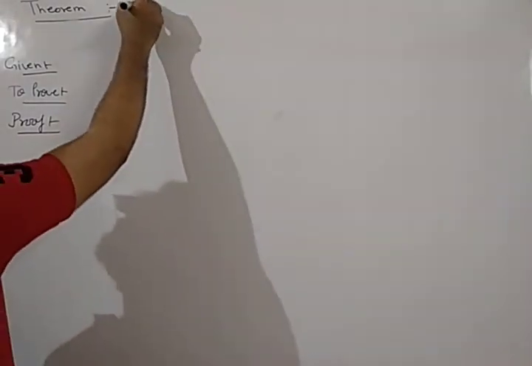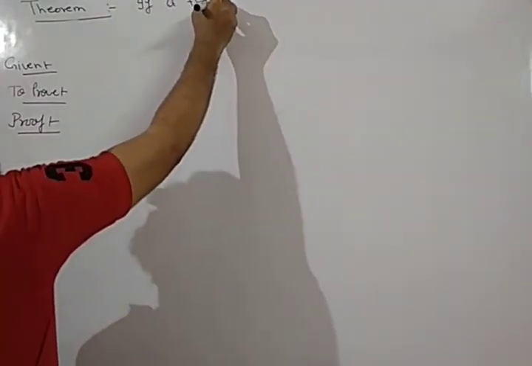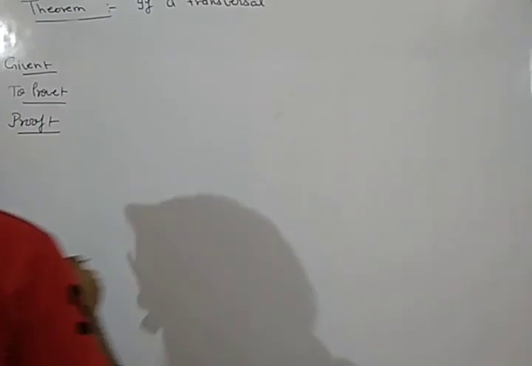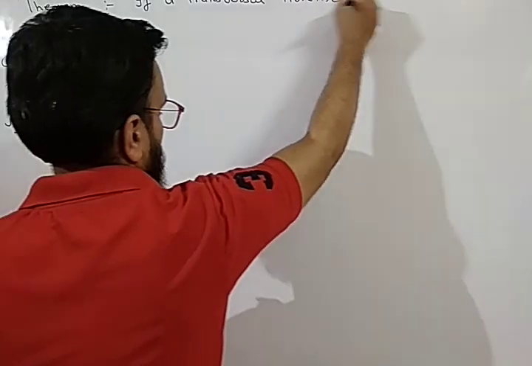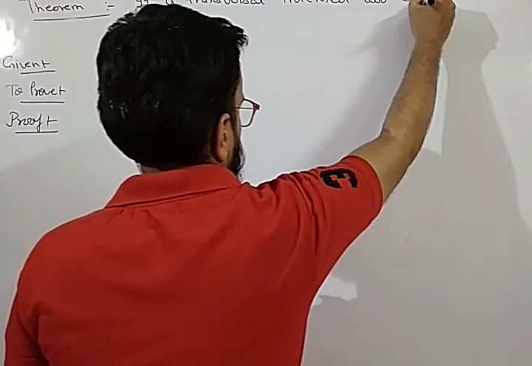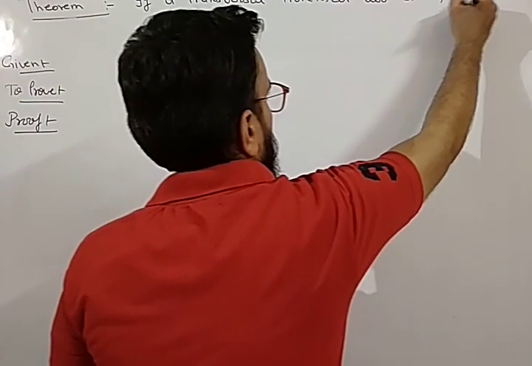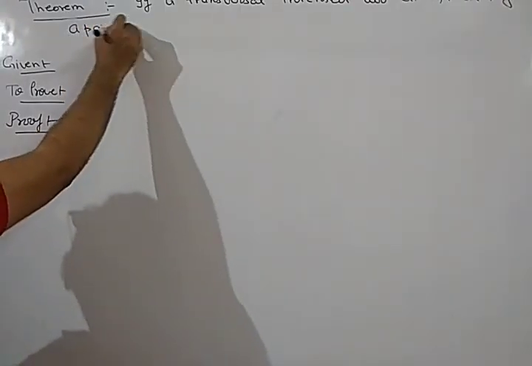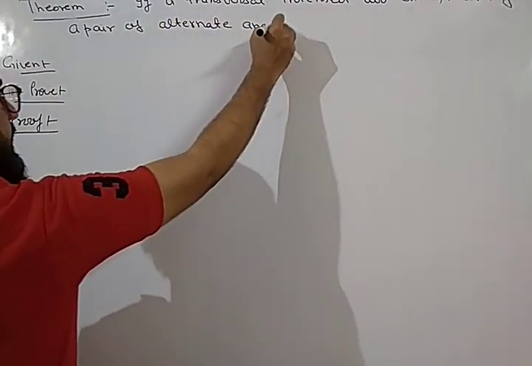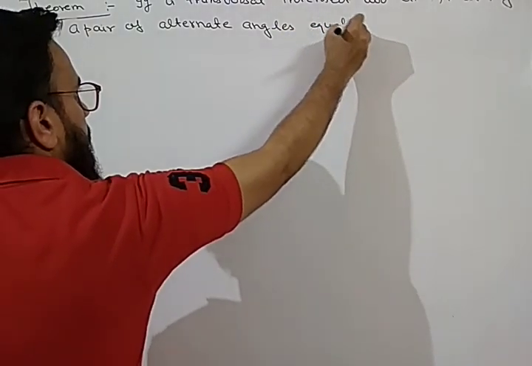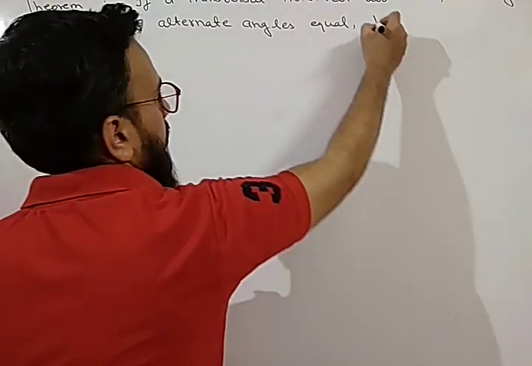Next theorem is, if a transversal intersects two lines, making a pair of alternate angles equal, then the two lines are parallel.